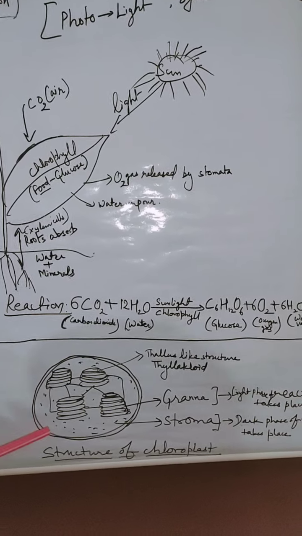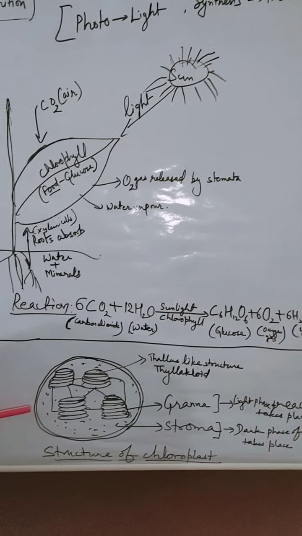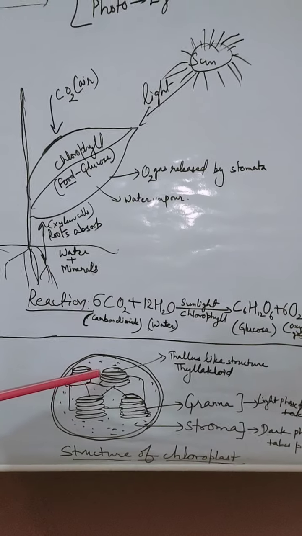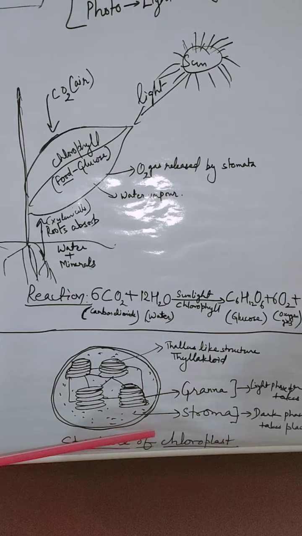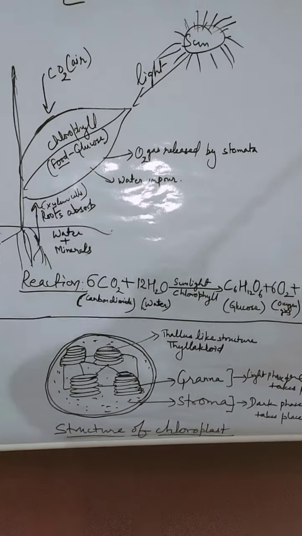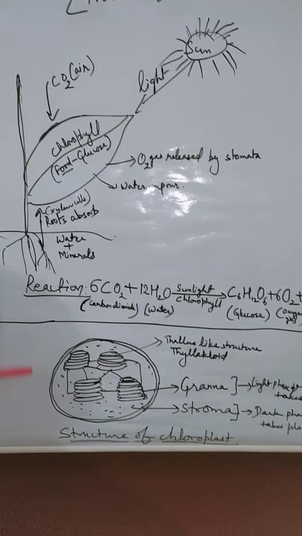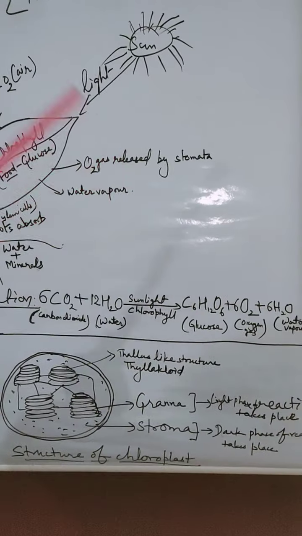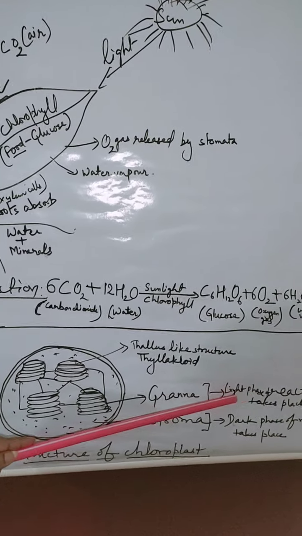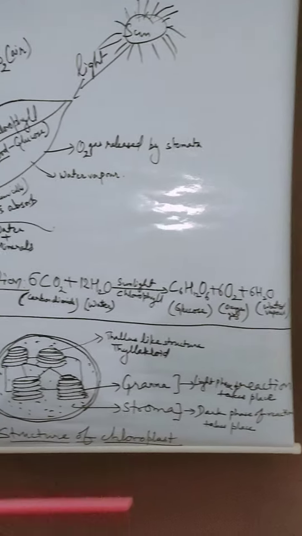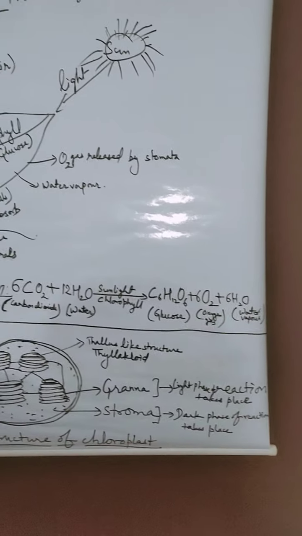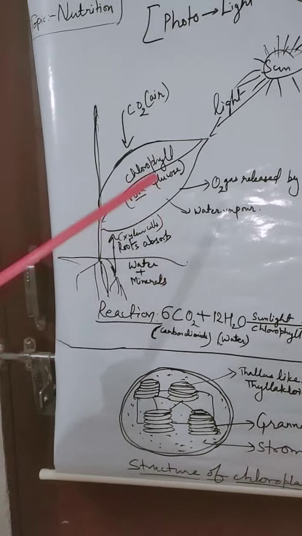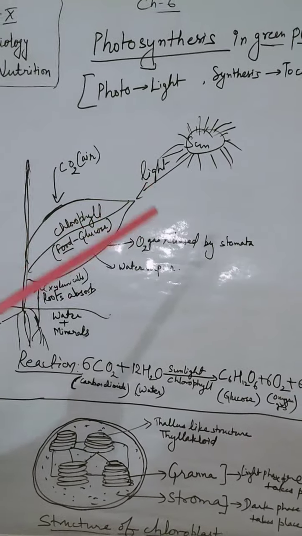You have already studied about this structure in class 9th. We are just recalling how the grana and stroma help in photosynthesis. We will discuss later that photosynthesis occurs in two phases. One is the light phase reaction, another is the dark phase reaction. The light phase reaction depends on light. Which light? Sunlight here.